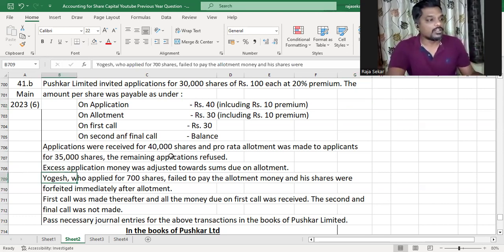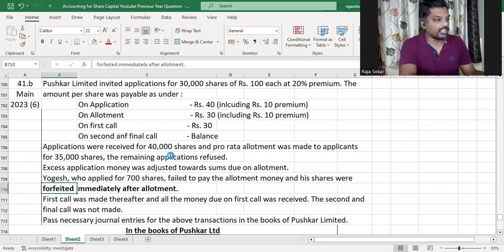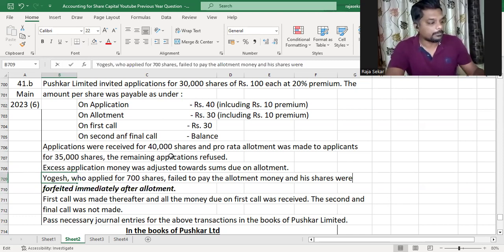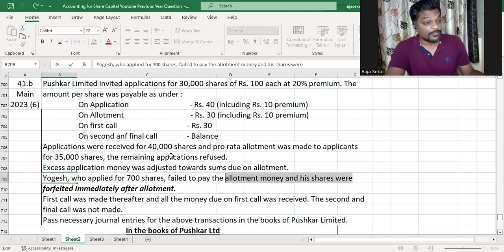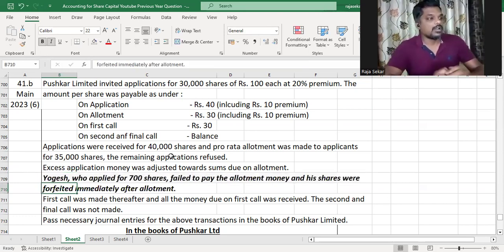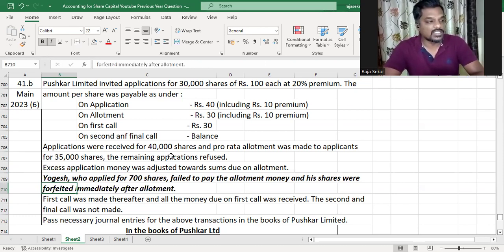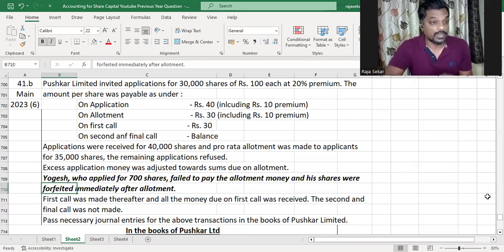Note this point, my dear children. Yogesh's shares were forfeited immediately after allotment, which means even before the first call was made, Yogesh's shares were forfeited. First call was made thereafter, and all the money due on first call was received. The second and final call was not made. Pass necessary journal entries.